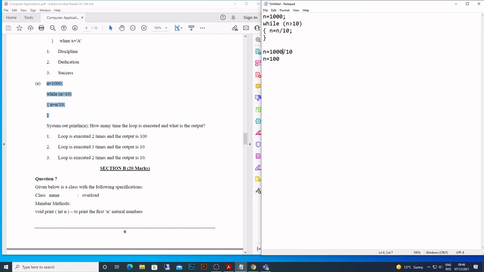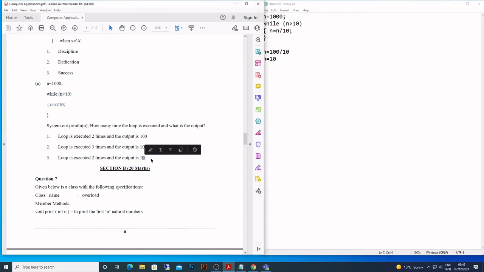And now we divide 100 by 10. So what is the value of n? 10. Go back. Is n greater than 10? No, n is 10. So the loop is going to stop. So how many times does this loop work? Twice. This loop works twice. And what is the value of n? 10. So the loop is executed 2 times and the value of n is 10.